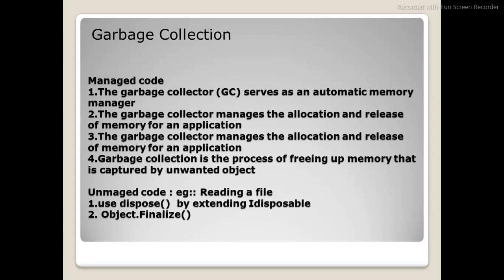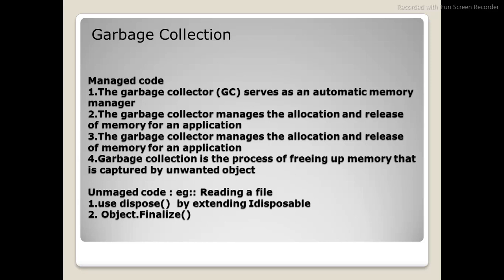So you got what a garbage collector is and what it does. It basically takes care of memory allocation, so you can call it an automatic memory manager. When it comes to unmanaged code, as I said earlier, you are reading or opening a file, connecting to a database, or doing some external activities inside your code.